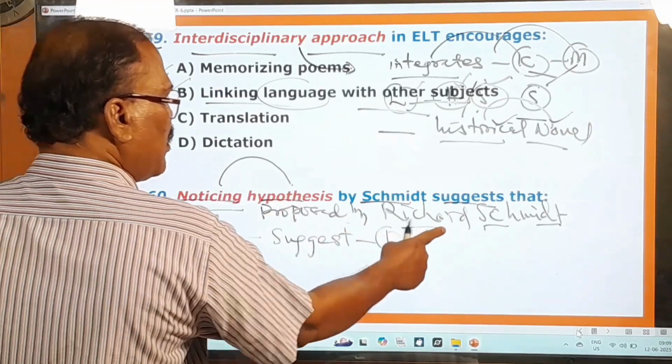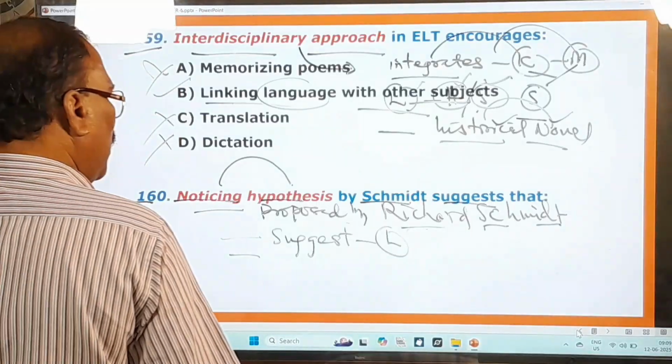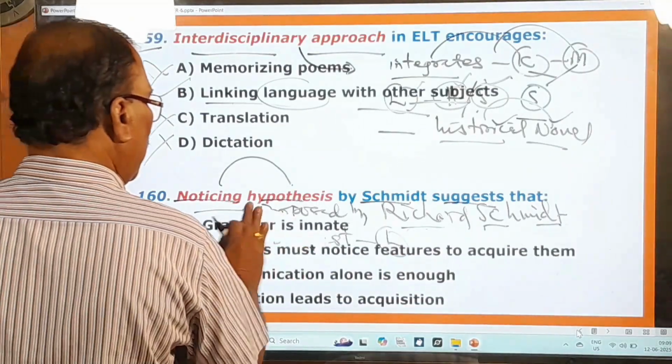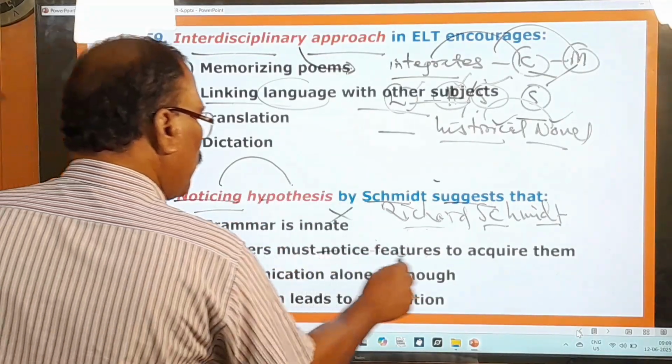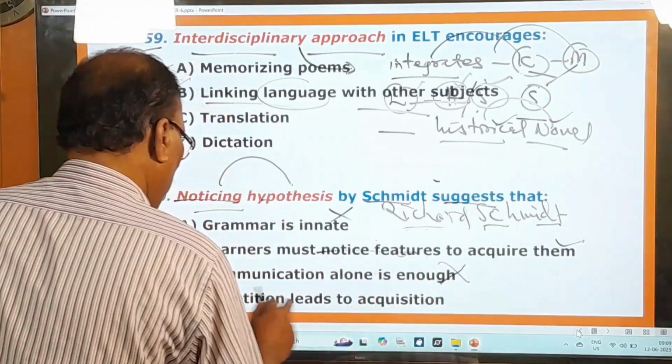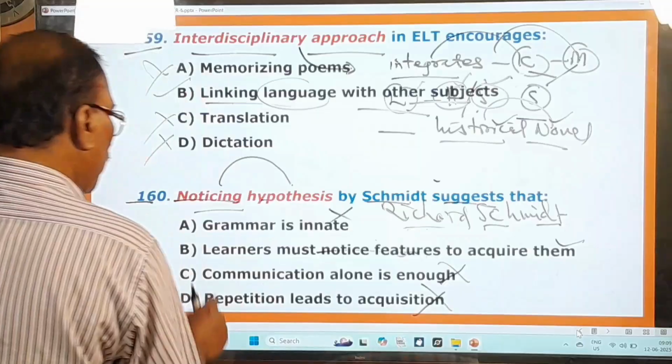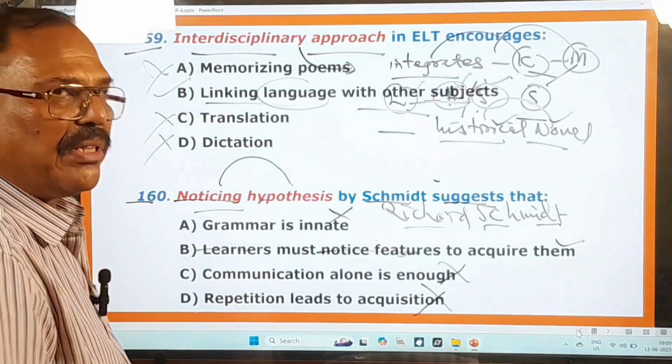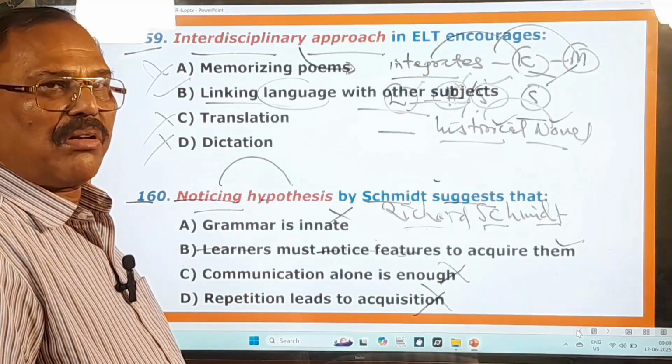It was proposed by Richard Schmidt. And now what are the options given here? Grammar is innate. Learners must notice features to acquire them. The second one is the right one. Communication alone is not enough. Repetition leads to acquisition. No, so only this B1 is the right one. And with this the questions on methodology will come to an end.